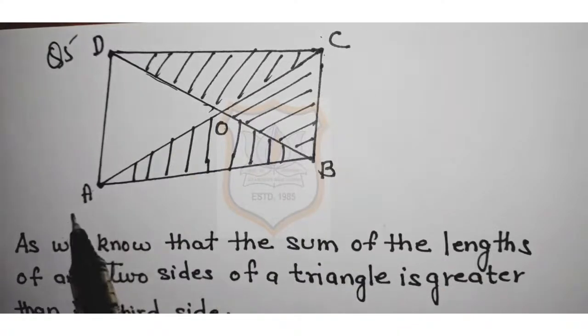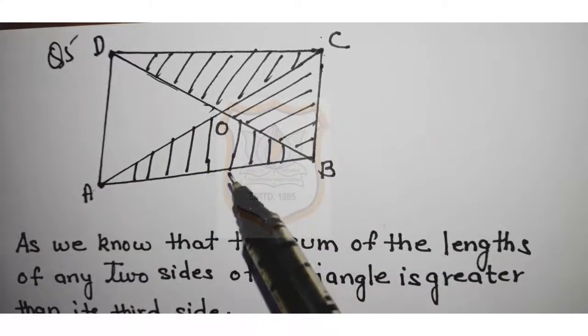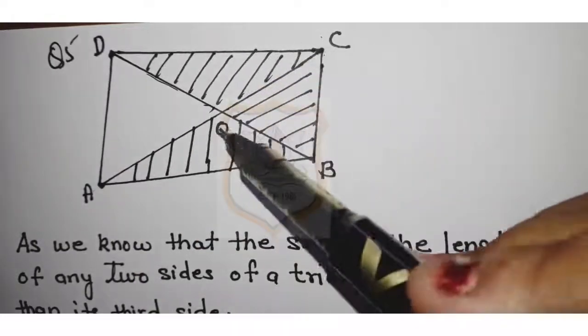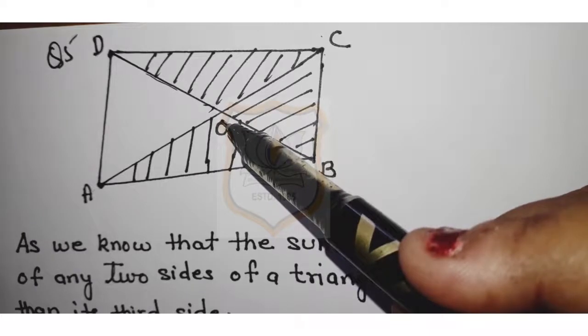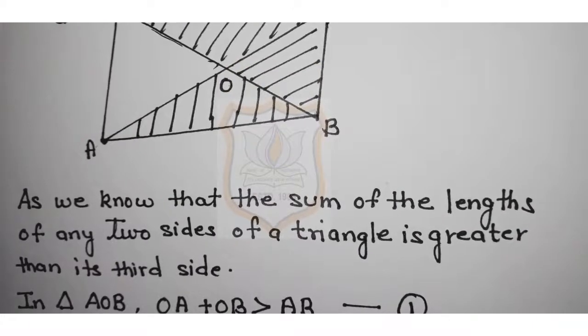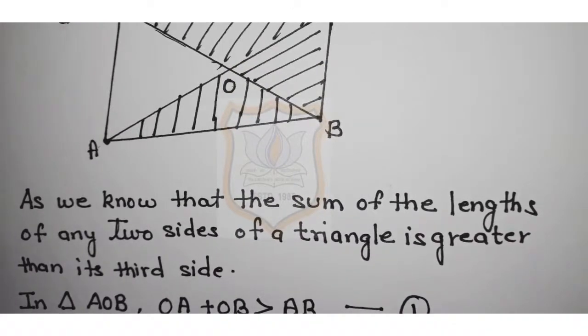Look at this quadrilateral A, B, C and D. In this quadrilateral, AC and BD are two diagonals and point O is in the middle of the diagonals. Now, as we know that the sum of the lengths of any two sides of a triangle is greater than the third side. This we all know.